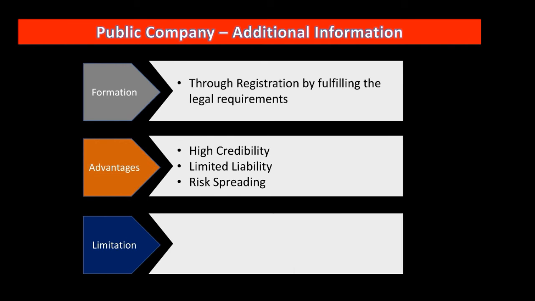Limitations. What are the limitations? More regulations, of course, the legal procedures that you need to follow are complex. Okay, the next one is loss of ownership. So a single person is not the owner of the company, so you don't have such a right. Last one is lack of control. Of course, if you are not an owner, then you don't have such control as you would have in a private company or in a personal business. So these are the advantages and limitations.